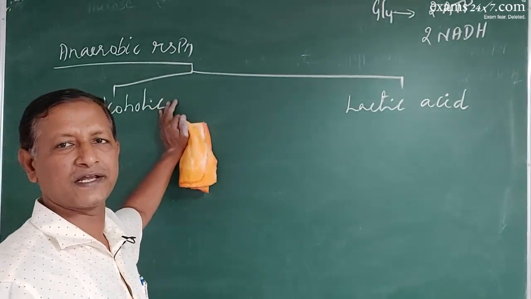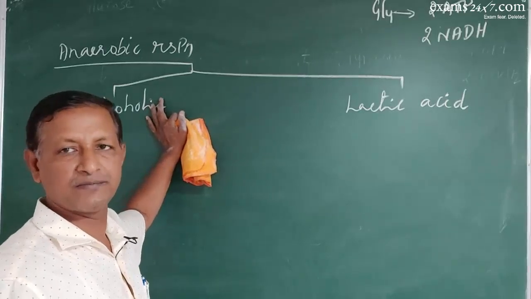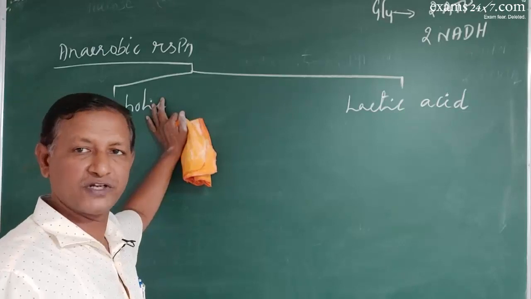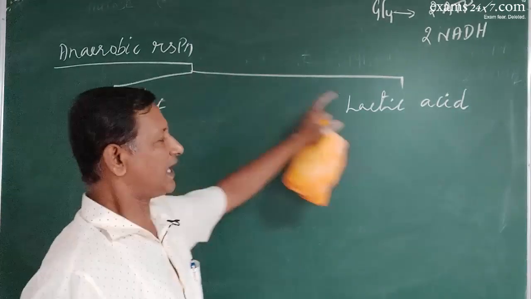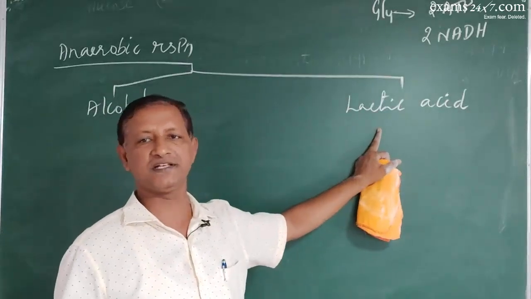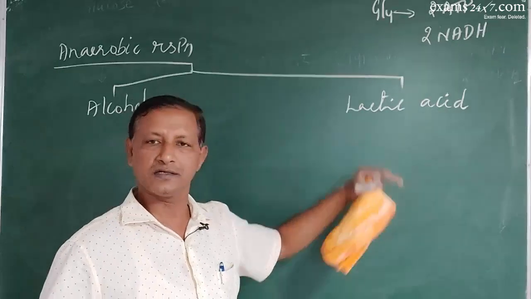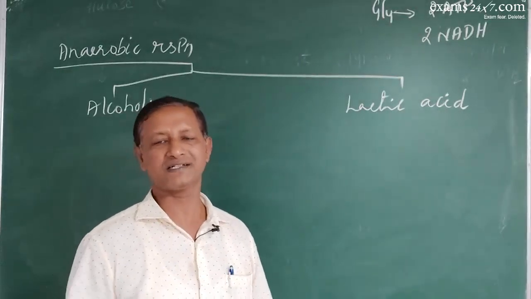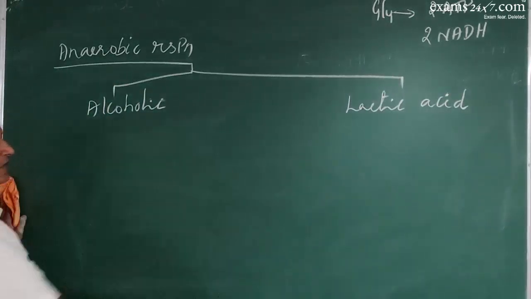In yeast like microorganisms, alcoholic fermentation takes place. That is why we use them for various purposes in the food industry, in the brewing industry, or in some other processes. Lactic acid fermentation mainly takes place in lactic acid bacteria, and here in our muscles also lactic acid fermentation takes place. Let us see the alcoholic fermentation.